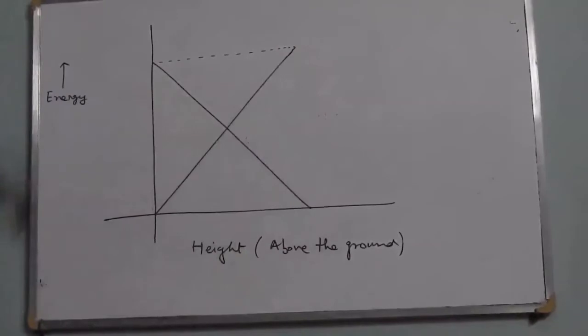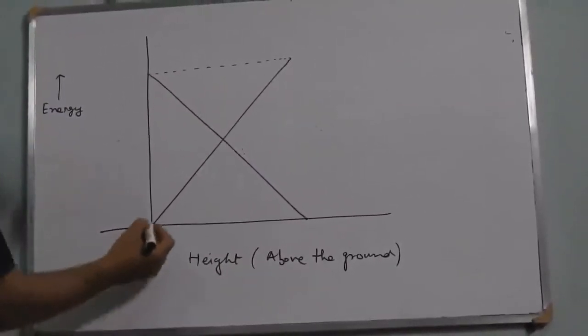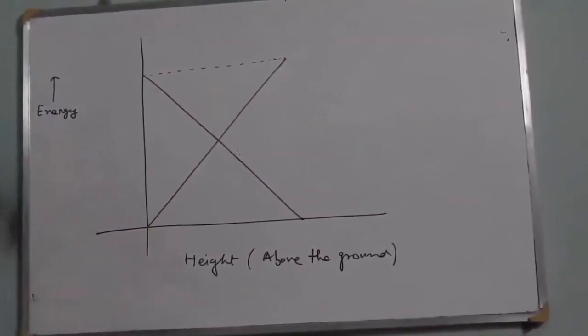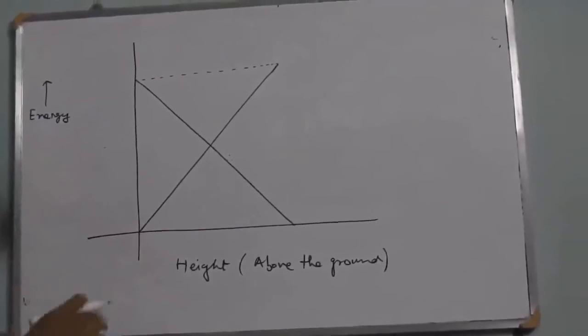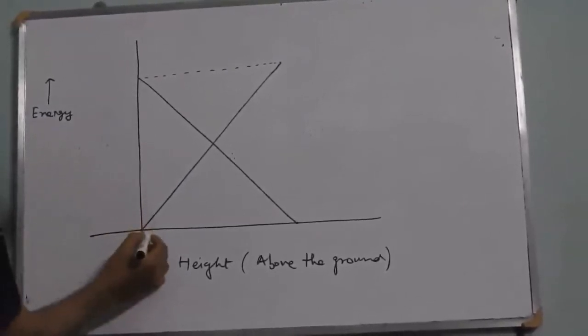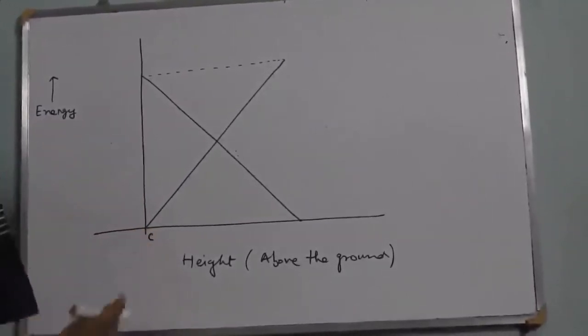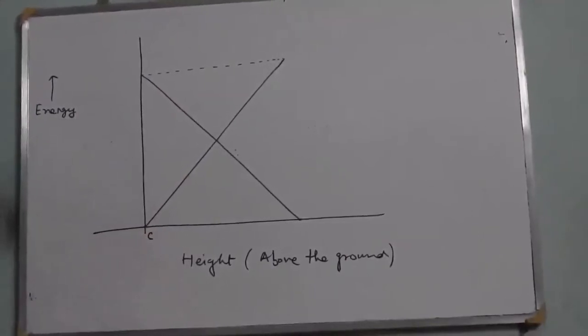As per the example that we have taken, this is the point C, which the object reached after falling through height h.